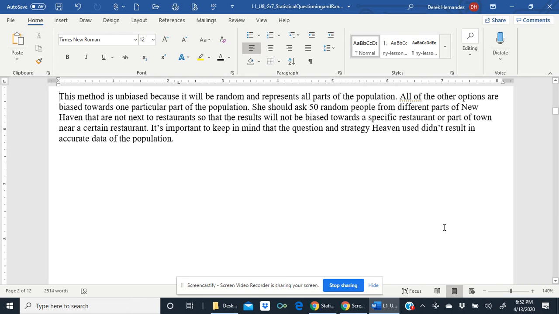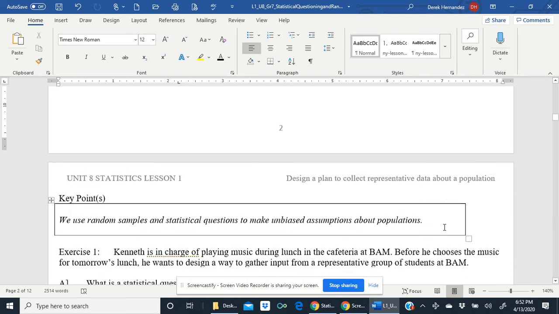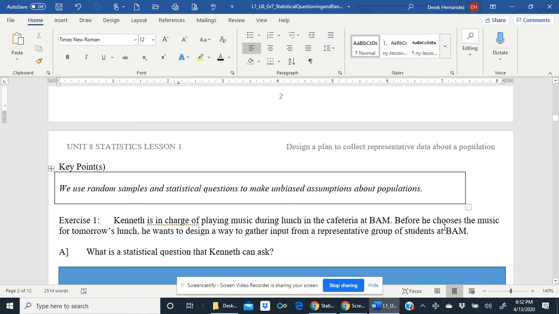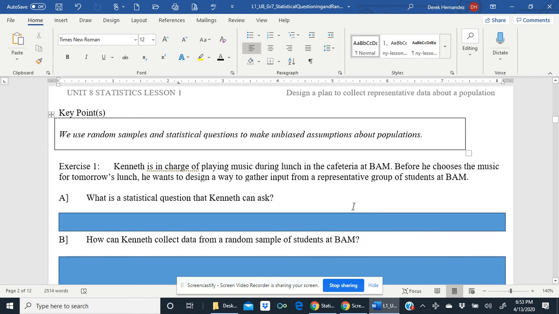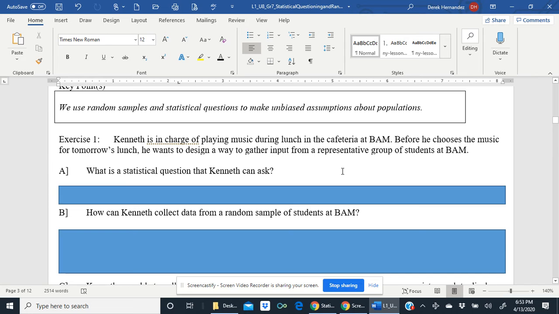Let's see what the key point is. We use random samples and statistical questions to make unbiased assumptions about populations. So the samples need to be random and the statistical questions need to be unbiased. So let's apply that key point.